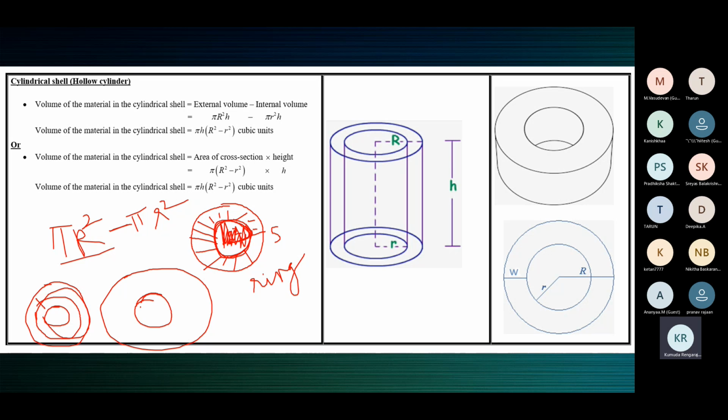You can see a washer between a nut and a bolt. If you've observed, there's something between a nut and a bolt. That is called a washer. It helps the nut and bolt stay strong, stay tight. So that washer is a ring. It's called a washer, you can call it a ring. It's a metal plate, that one is metallic.